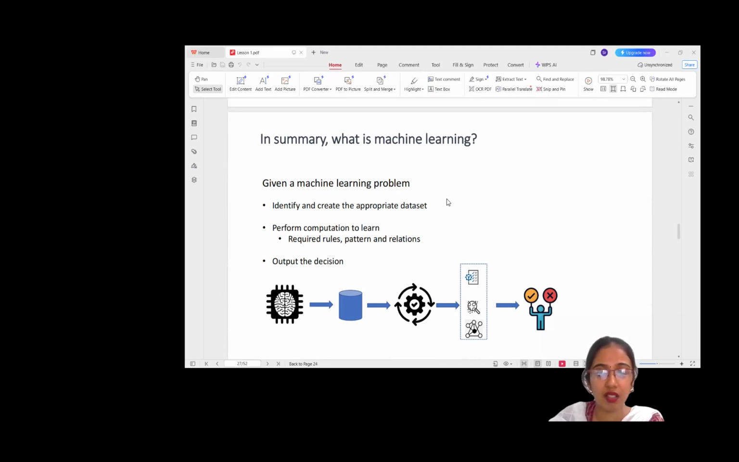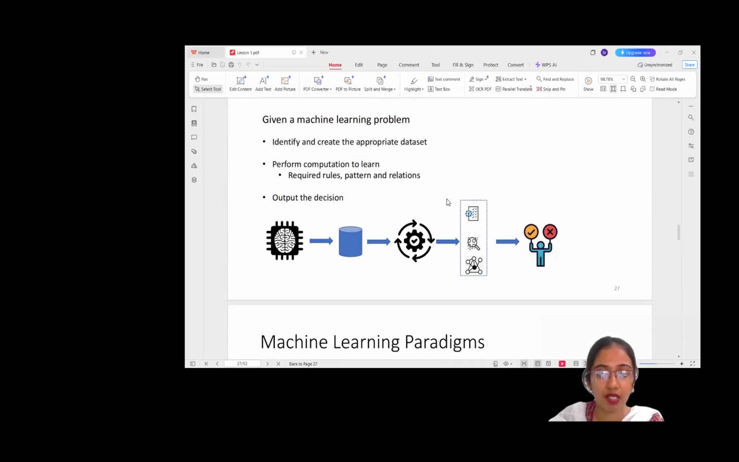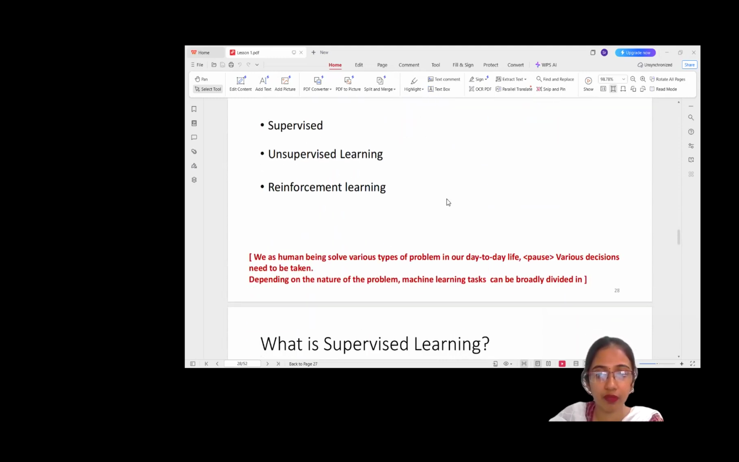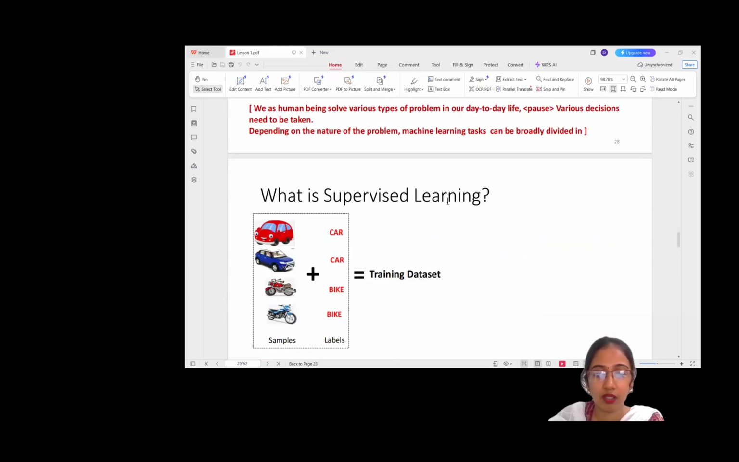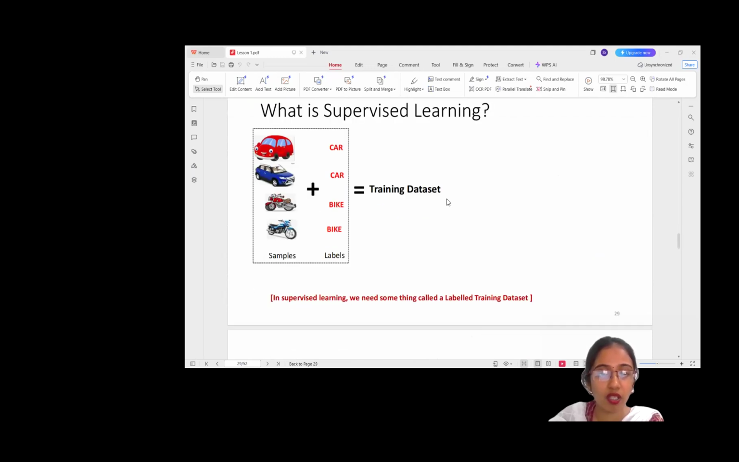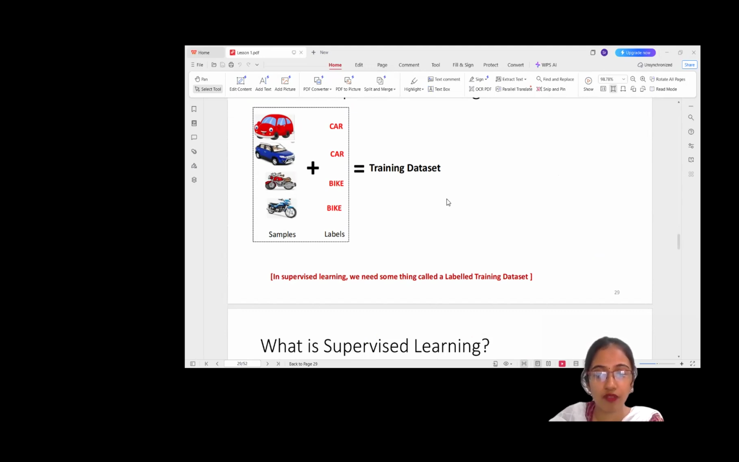Now, let's learn machine learning's three paradigms, that is, supervised learning, unsupervised learning, and reinforcement learning. So, in supervised learning, the data we give has both input and output values. We call this a labeled data set. For example, we have pictures of cars and bikes, and each picture has a label, car or bike. The machine looks at these examples and learns the difference between them. Later, when we show a new image, it can identify whether it's a car or a bike.